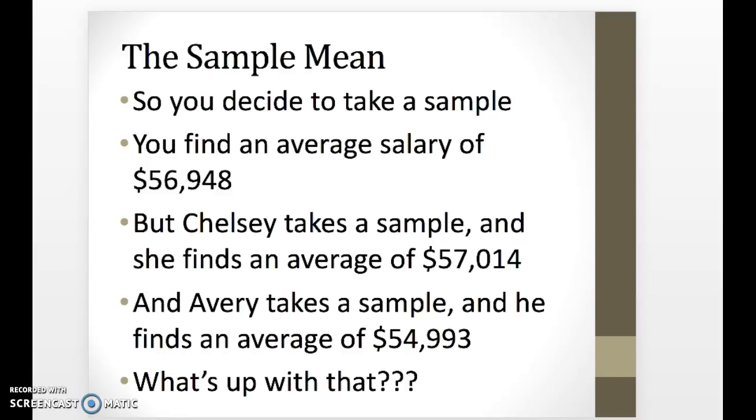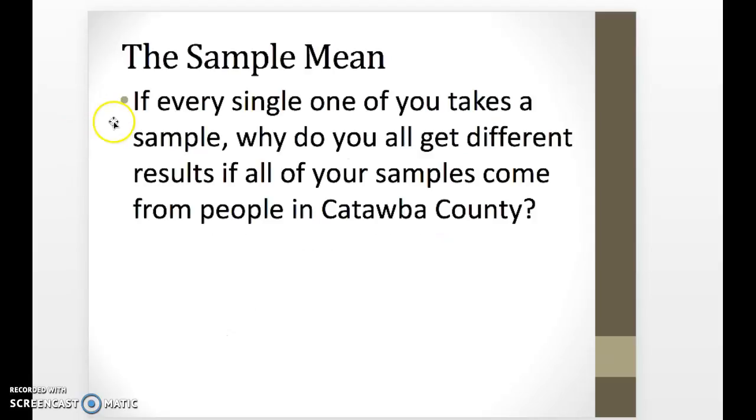So let's say this in a little bit of a different way. If every single one of you takes a sample, why do you all get different results if your samples come from people in Catawba County? Well, when we phrase it like this, your answer is because they're different samples. It seems a little bit obvious and intuitive at this point. What we're going to do is take that concept and translate it into any population and samples from any population. So we're going to talk about plotting these sample means and creating a distribution of those different sample means. We know we're going to get different values, and how are those different values distributed compared to our underlying population?